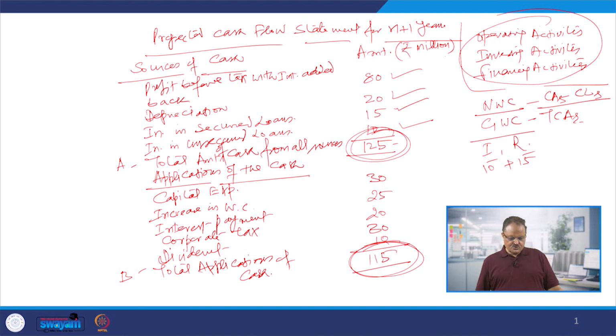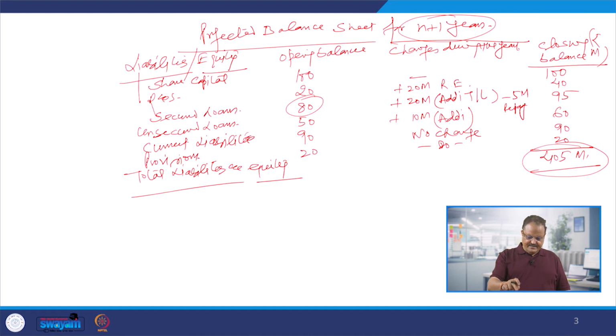So finally, this is the projected cash flow statement and balance sheet for the N+1 year, which was based upon the initial information in the form of the balance sheet or the statement for the current year, that is year N. Then one projected statement was already available with us, that is the income statement for the N+1 year, and some additional information was also available with regard to changes in the assets and liabilities and cash position, or similarly sources and applications of the funds.